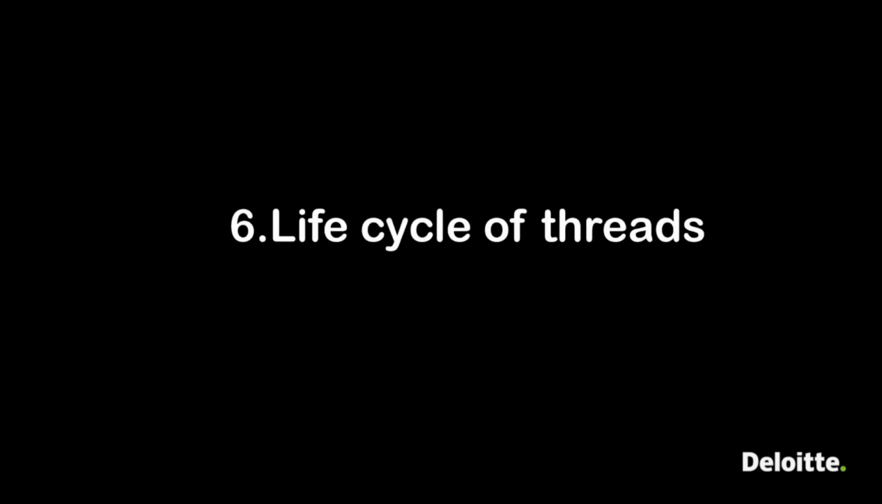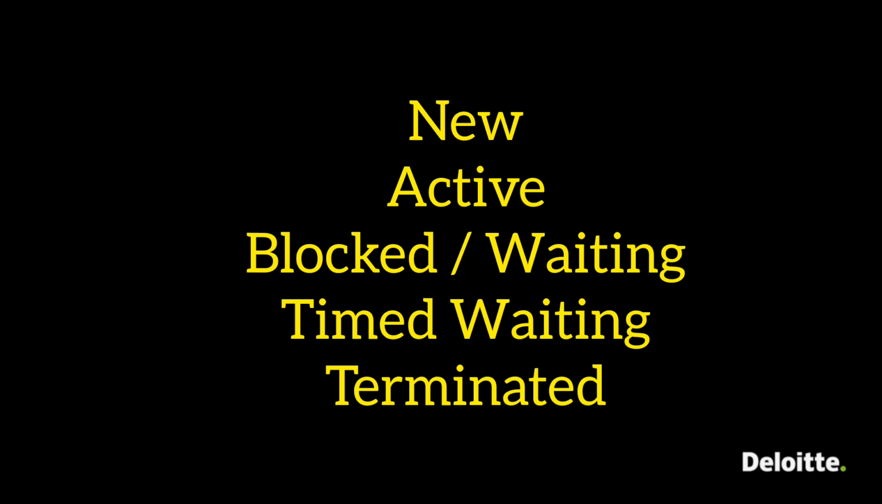Coming to the next question, which is number six, the life cycle of threads. There are five states: new, active, blocked, timed waiting and terminated. These are the five life cycle states of a thread.